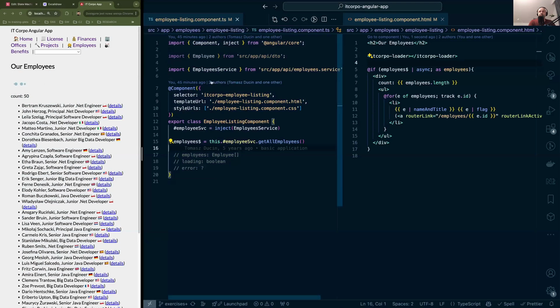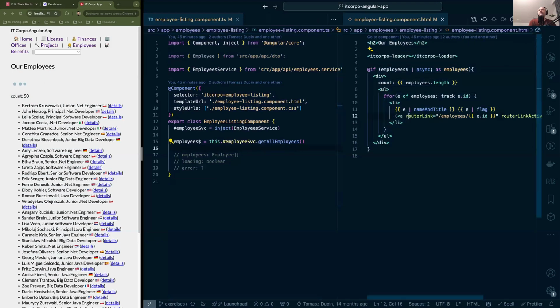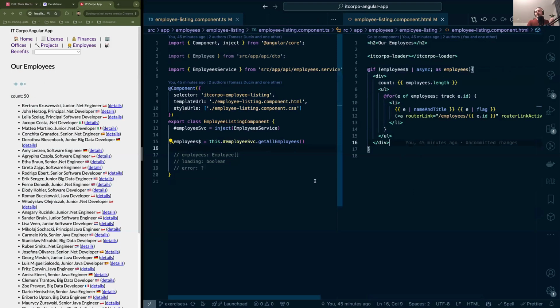And this is the TypeScript class. This is the HTML. It has already been migrated into the new control flow that we can use since Angular 17. What I would like to use it for is to highlight some potential problems, potential issues, and how we can deal with them, and what's the whole point of using state machines. What are the bugs that they can reduce, or not even reduce, but ultimately remove entirely.